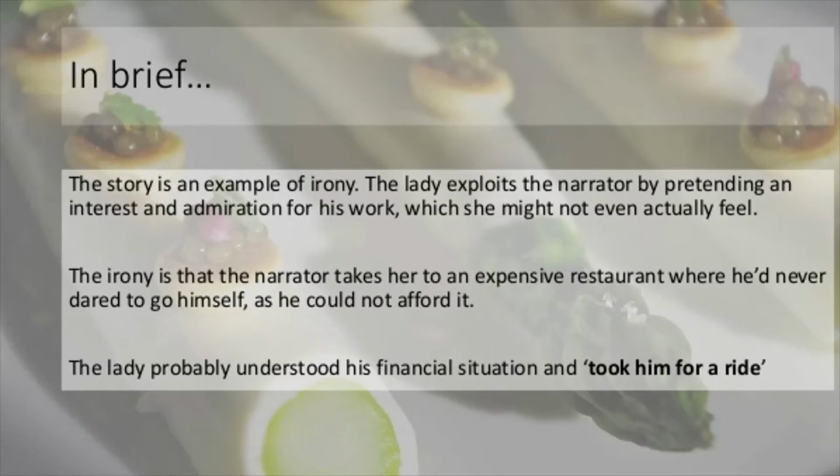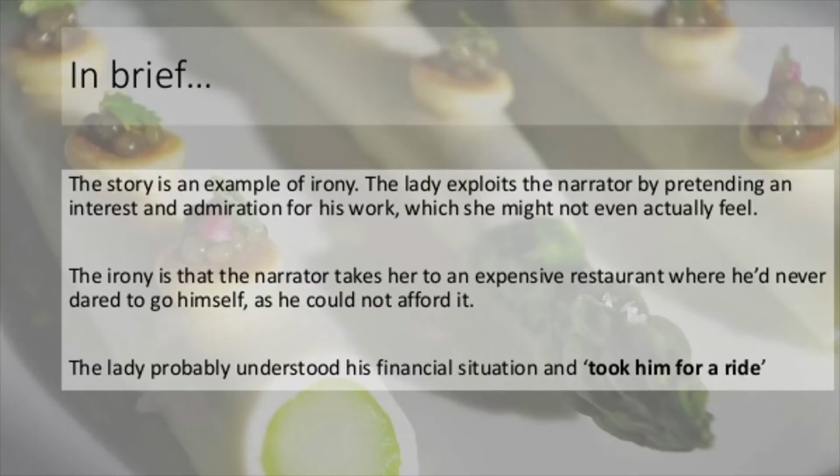So see, if it is a very close relative or a very close friend of yours, then there is no harm in taking that person to an expensive restaurant. But this narrator was a little short of cash. That is, he was not very rich at that particular point of time. So there were certain places where he himself never dared to go, thinking, it will be very expensive for me, how will I pay the bill?